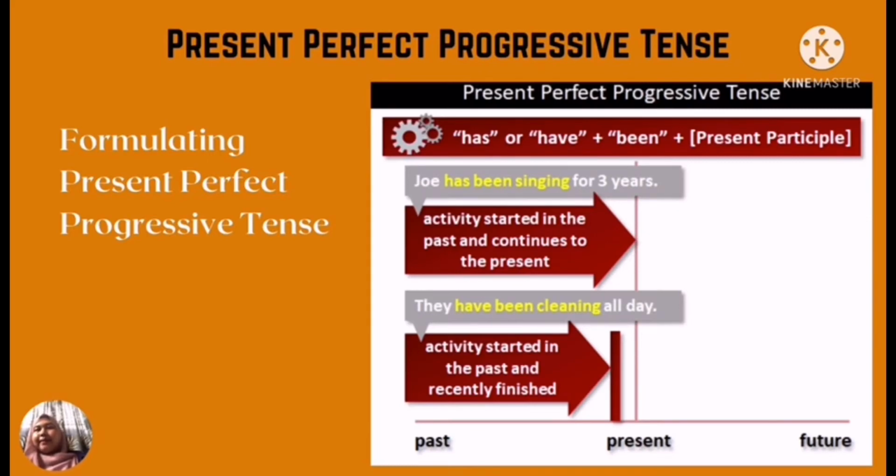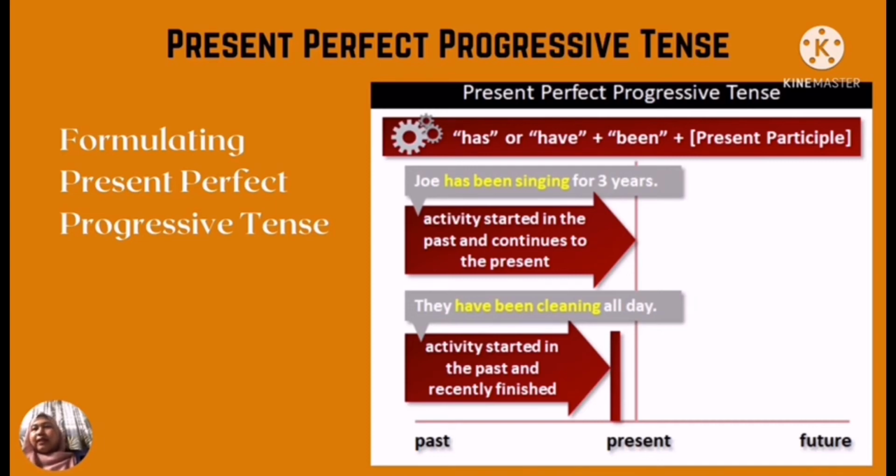Formulating present perfect progressive tense. The formula is has or have plus been plus present participle. Activities started in the past and recently finished. For example, they have been cleaning all day. The word have been cleaning is a keyword for present perfect progressive tense sentence.